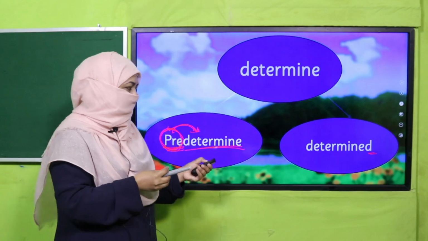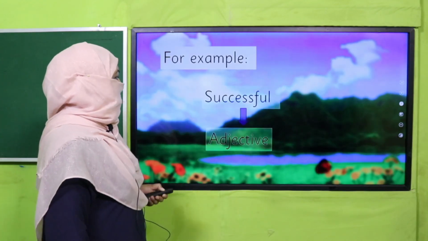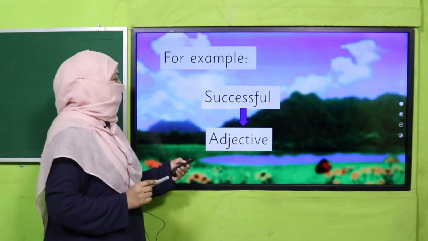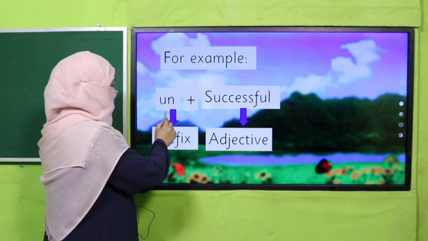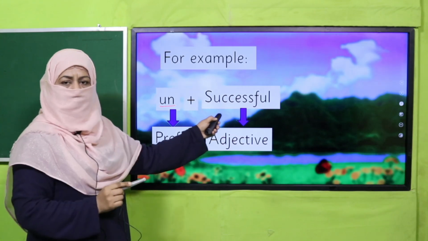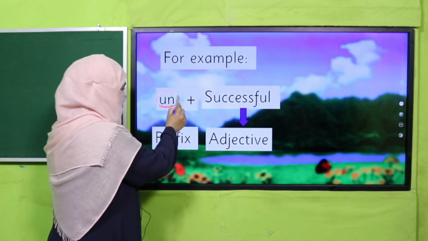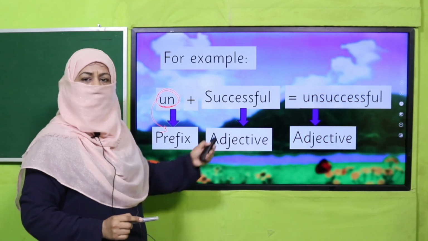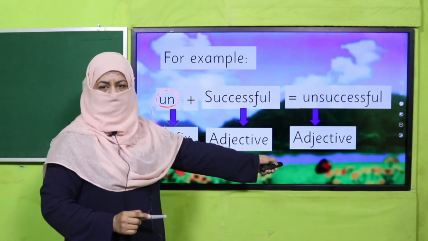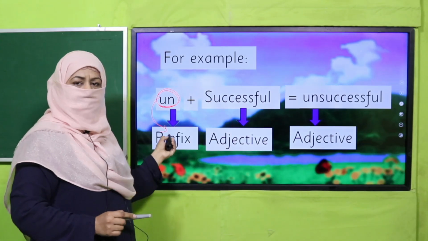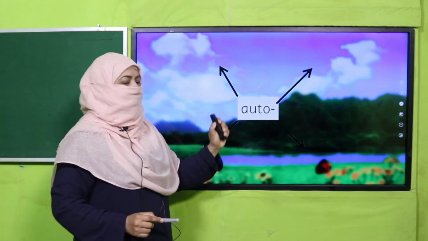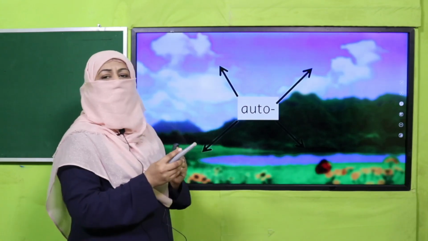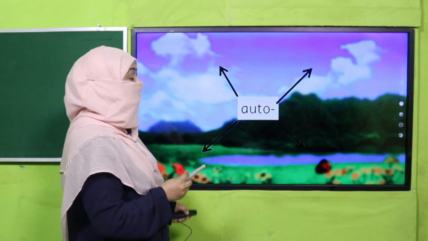Right? So more examples are successful. Okay, we know it's an adjective. Now I'm going to add un with this word, because I'm adding it in the beginning, that's why it's a prefix, and it becomes unsuccessful. Again, it's an adjective, right? Successful, unsuccessful. Now I have taken this prefix, it's auto. I'm going to add it with different words and we are going to make new words.